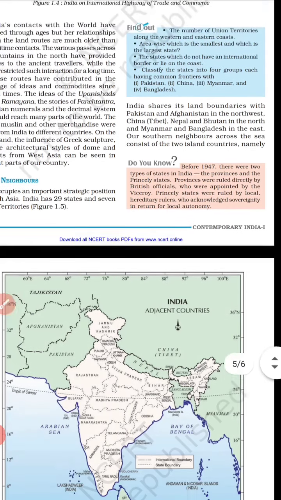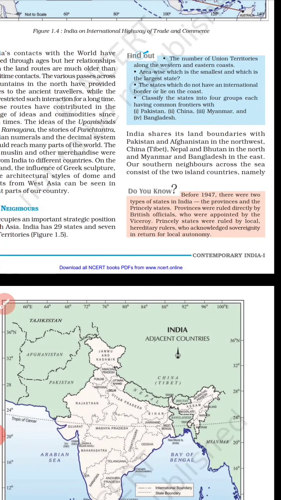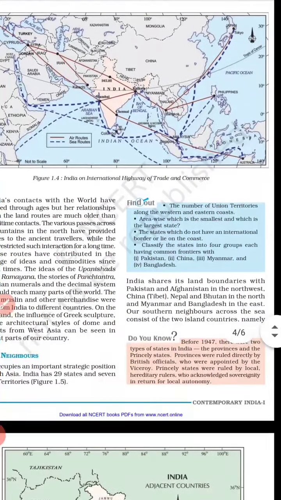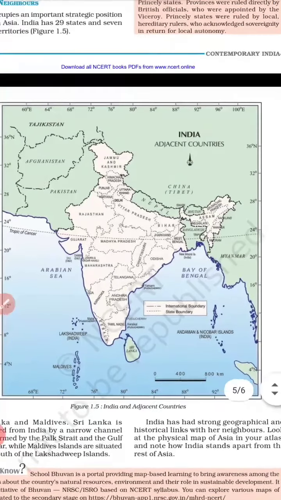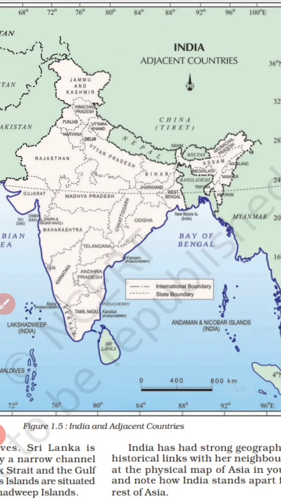Next question is: find out the states which do not have international borders or lie on the coast. The states which don't have international borders or lie on the coast include our state Haryana, then Jharkhand, Madhya Pradesh, Telangana and Chhattisgarh.